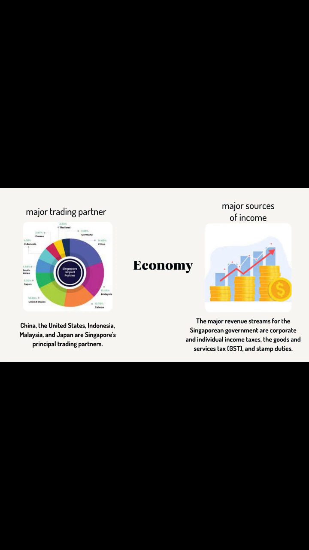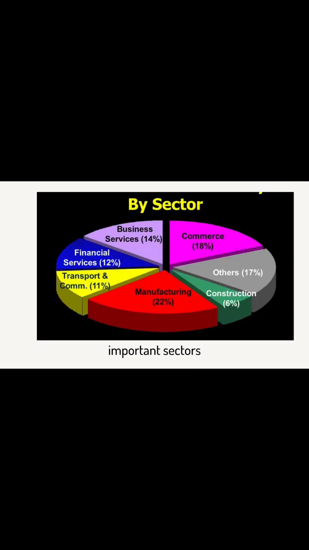Singapore's economy is highly diversified, and its major sources of income come from various industries and sectors. These sectors contribute significantly to the country's GDP and overall economic growth. Here are the major sources of income for Singapore: financial services, electronic manufacturing, information and communication technology, pharmaceutical and biotechnology, logistics and transport, tourism and hospitality, oil refining and petrochemical, professional services, and lastly, real estate.